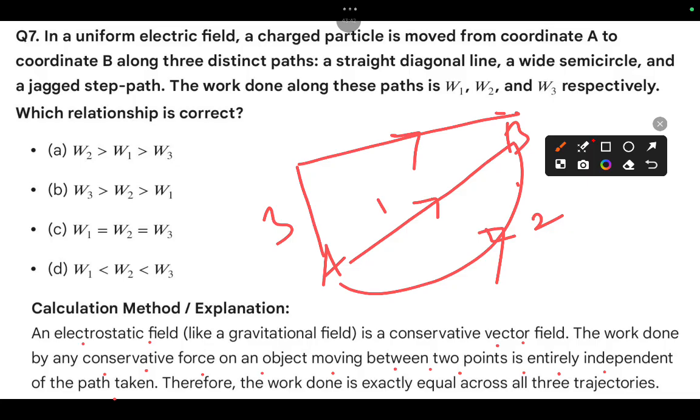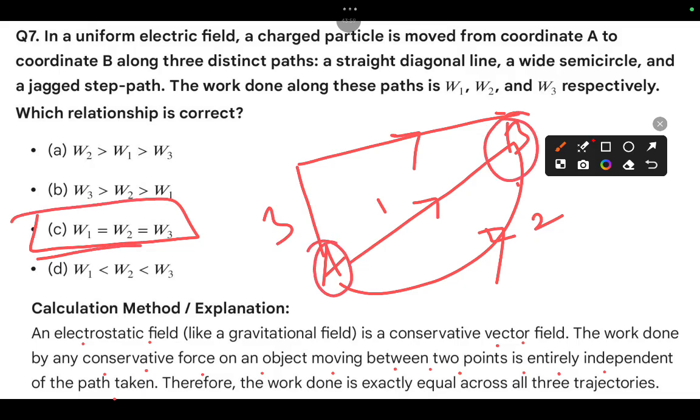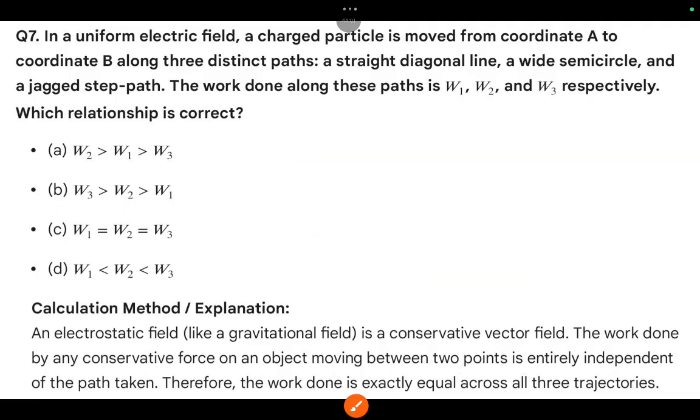Electrostatic force is a conservative force. This conservative force only depends on initial and final positions, not on the path taken. So finally we can understand that whatever path is taken, that doesn't matter. We have to focus on the initial and final position, that is W1 equals W2, W2 equals W3.